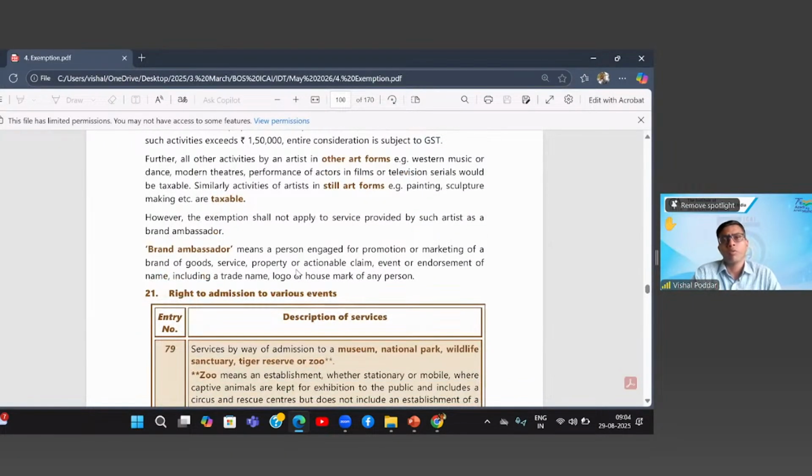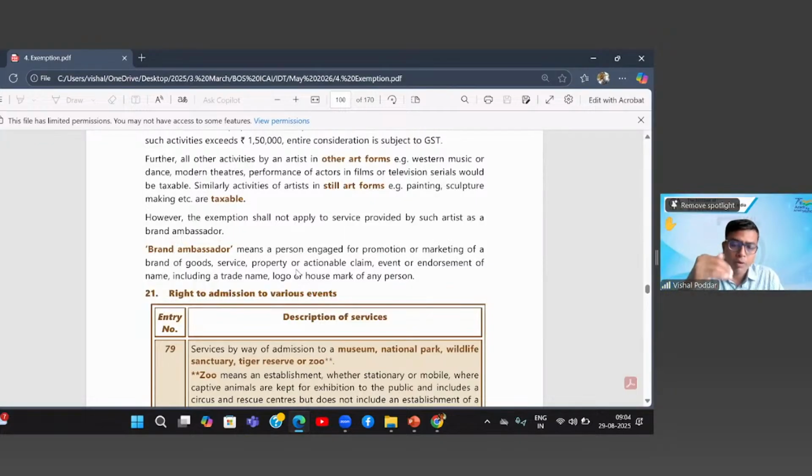And next is where you are doing one of these performances. Hema Malini ji is performing Kathak, but she's performing in a Patanjali event and she is a brand ambassador of Patanjali. I don't know whether presently she is or not, but earlier she was.